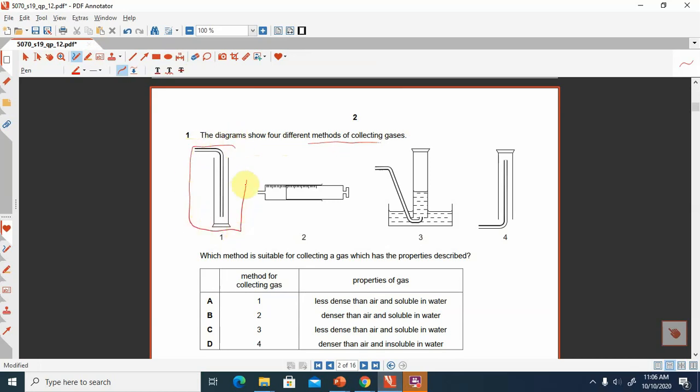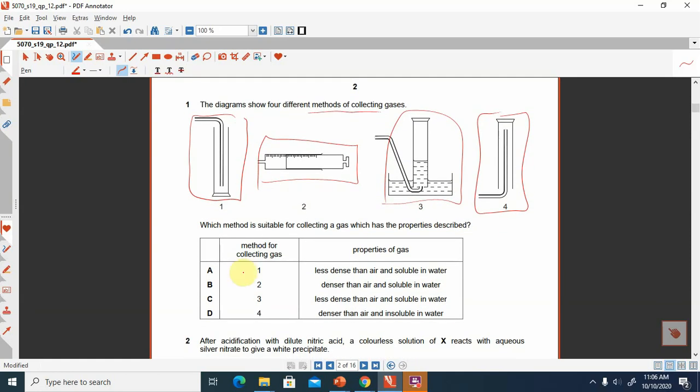Through this apparatus we can collect heavier gases, and through this we can also collect gases which are insoluble in water and which are lighter. So these are different apparatus, and we can collect different gases. Now which method is suitable for collecting the gas, and the properties are also mentioned here.